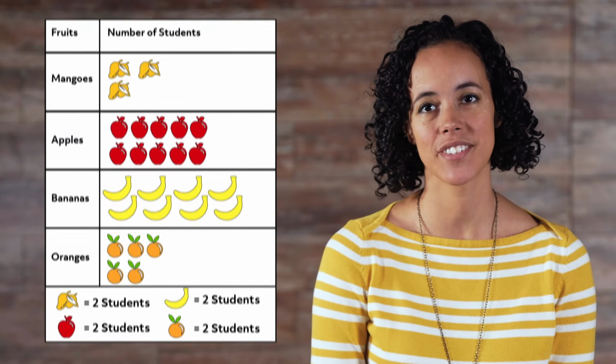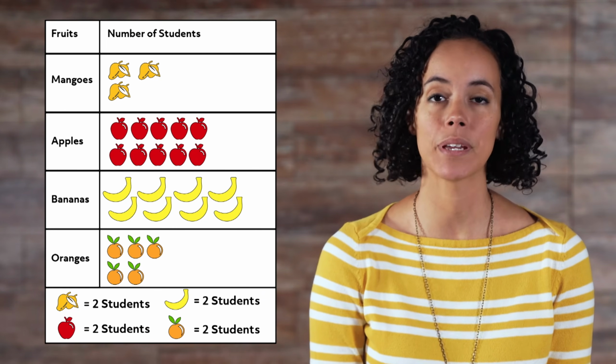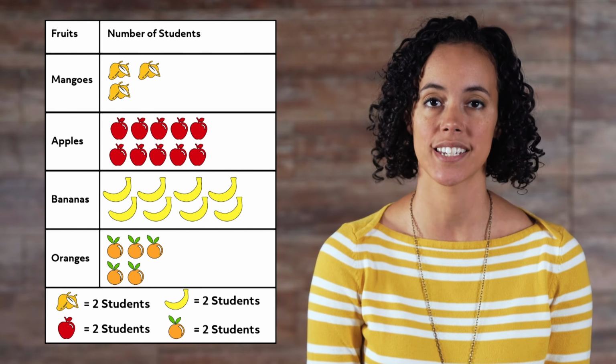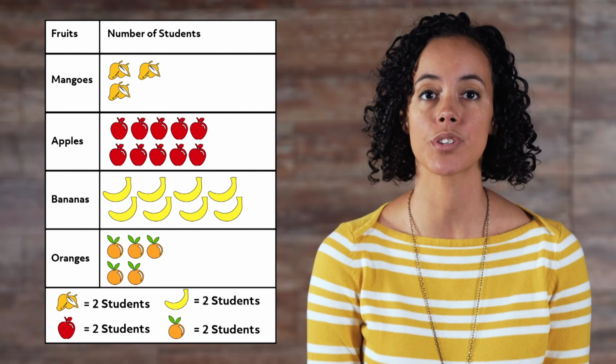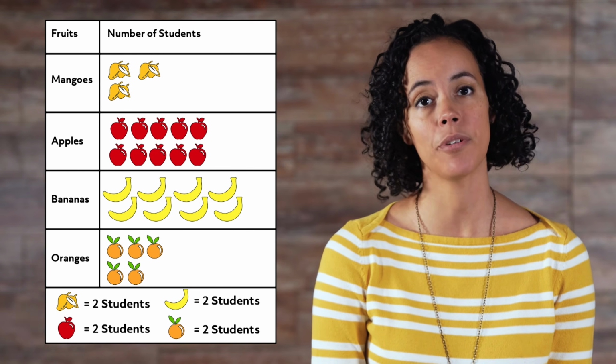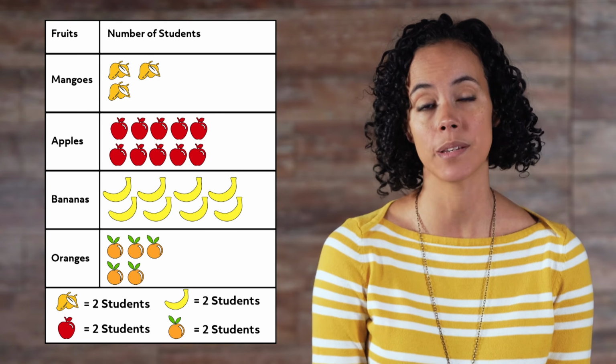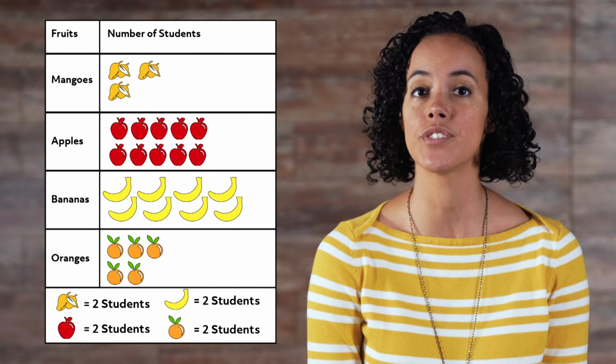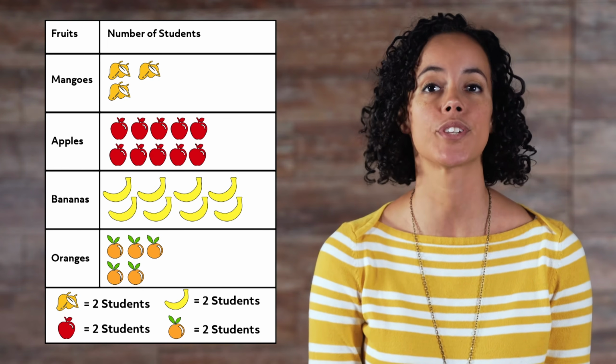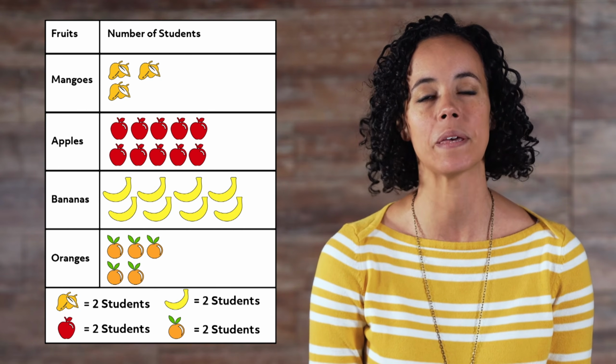Next, we have pictographs. As the name suggests, a pictograph provides visual context. Visual cues and images are used to represent the data, and keys are provided to tell you what each image or symbol represents. In this survey of student fruit preference, apples took the lead with 20 students reporting them as their favorite. Another type of data that can be collected is known as quantitative.